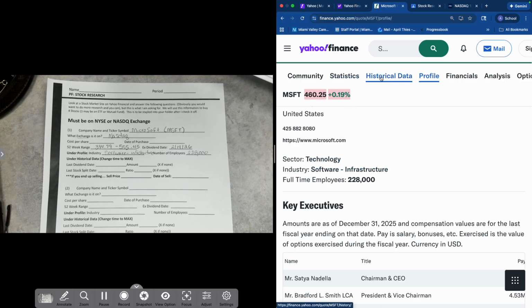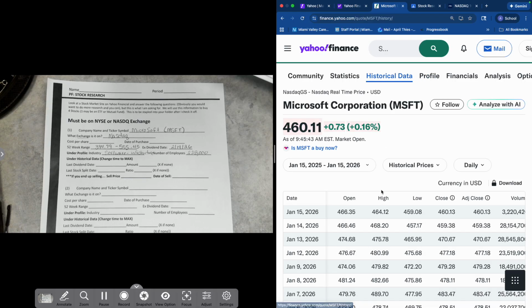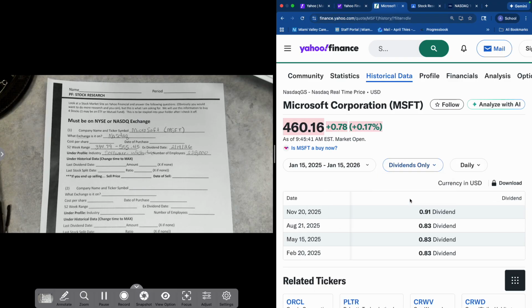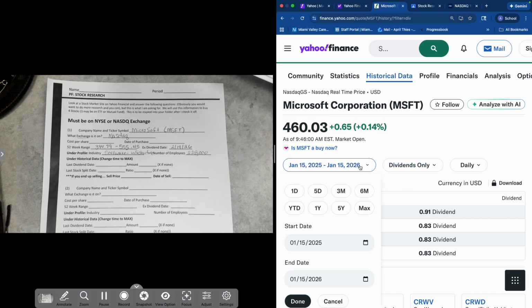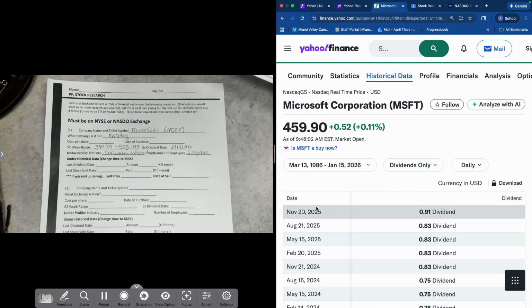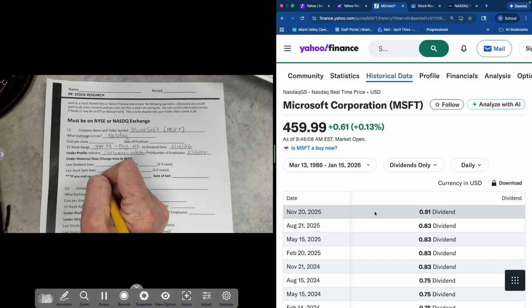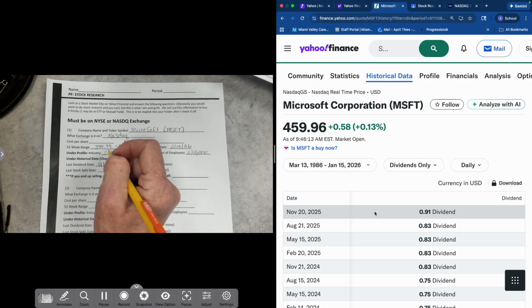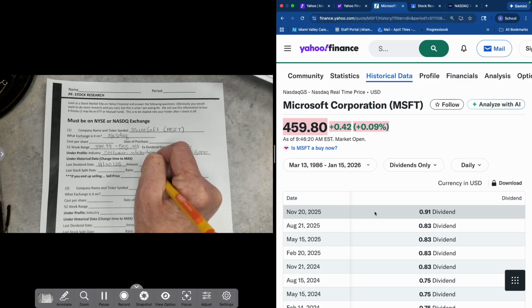Okay, last dividend date. That is when we are going to go to historical data. If we go in here to historical data, one of the things I want you to note is it's looking at the past year. This is like how much it was yesterday, day before, etc. But we want the maximum. So we're going to change this to dividends, and we are going to do max after we change to dividends. Otherwise, your computer may freeze up. So the last dividend date was November 20th of 25, and that was for 91 cents.